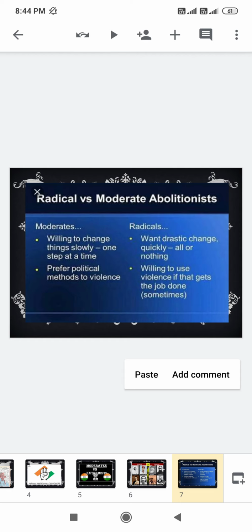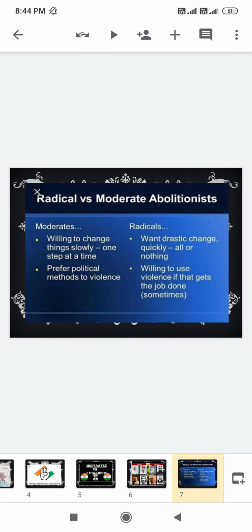The last one is that the moderates were led by educated intellectuals, which means their great leaders were highly educated and very intellectual persons. On the other hand, the assertive radical nationalists made great sacrifices and drew masses into the struggle. This was their greatest contribution, mobilizing the young in the national movement. One party was willing to use force to fight the British, while the moderates were not using force; their main motive was to work through constitutional means.